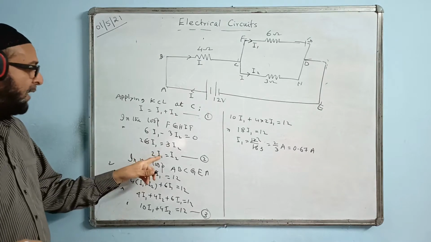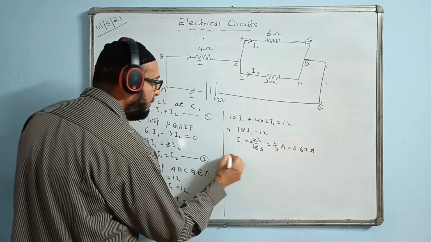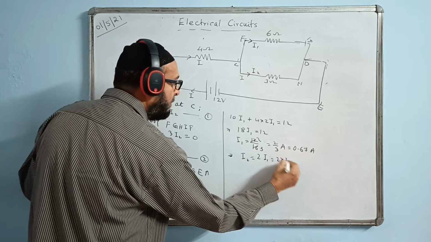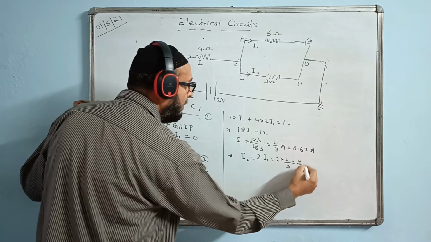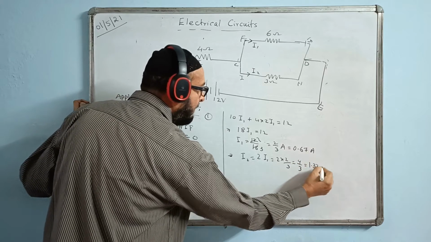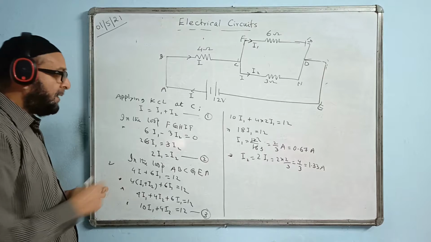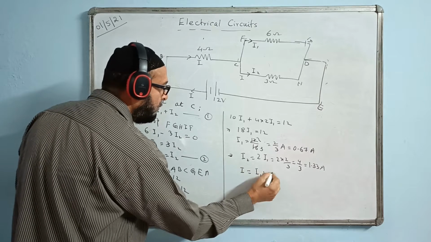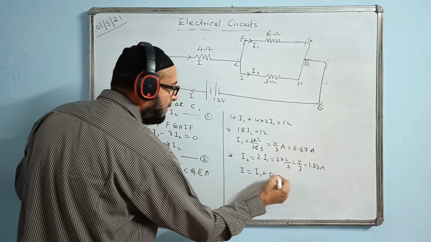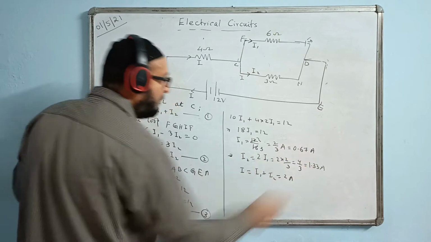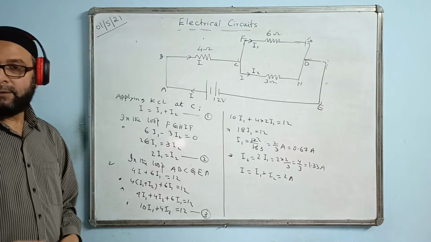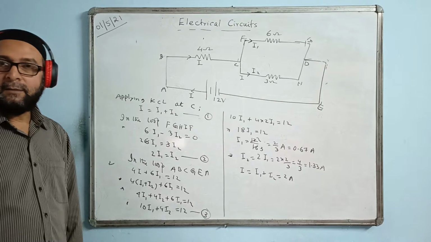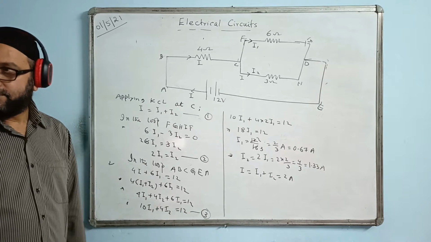I put the value of I1 here and find I2. Therefore I2 is equal to twice of I1. That means 2 times of 2 by 3 is coming 4 by 3, that means 1.33 ampere. Then I find I. I equal to I1 plus I2. This addition of these two currents, 0.67 and 1.33, the answer is 2 ampere. So this is rather the long method, but the answer will come the same.